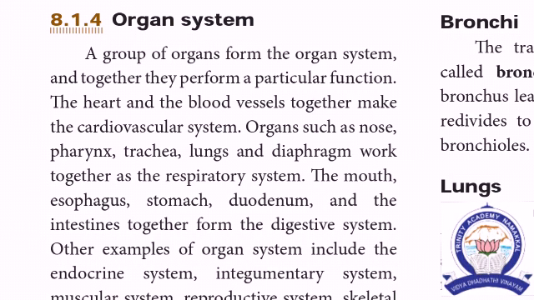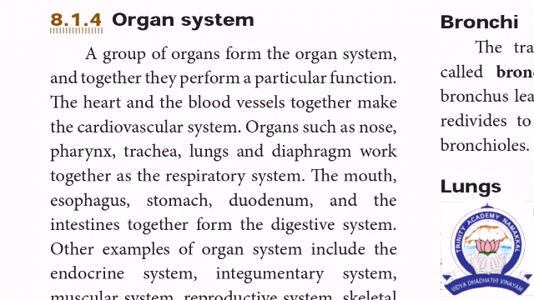We are going to discuss organization of life. In this chapter, we have already seen types of cell, types of tissue, types of organs. Now we will discuss organ systems. What is an organ system? A group of organs form an organ system to perform a specific function.